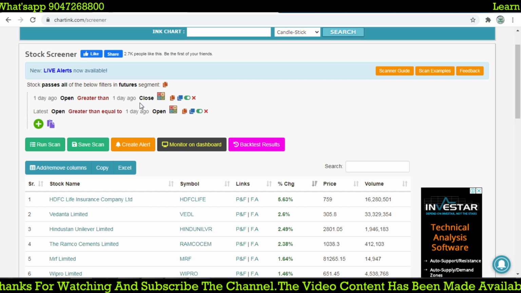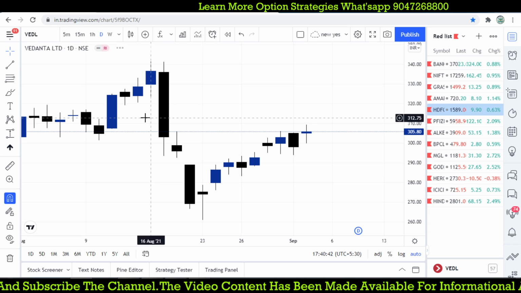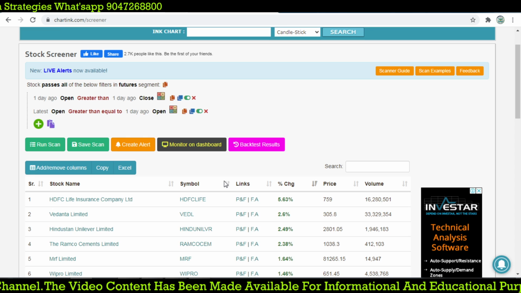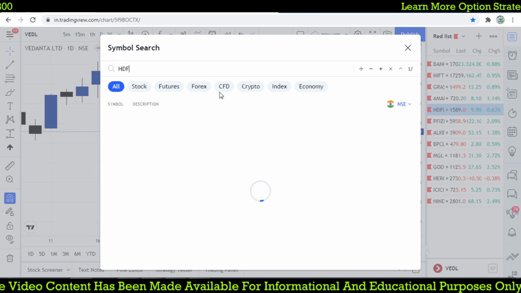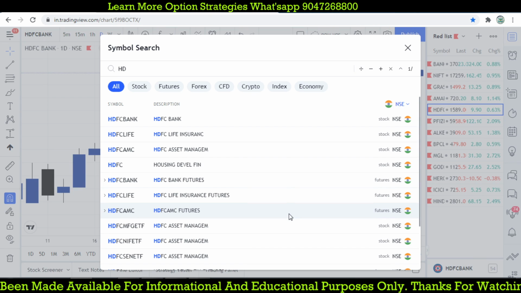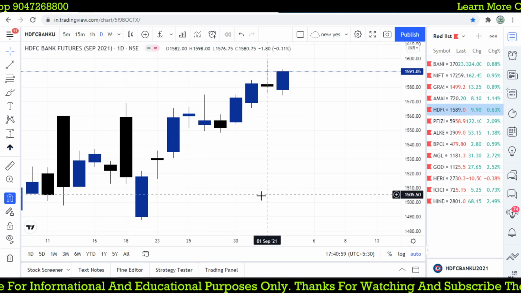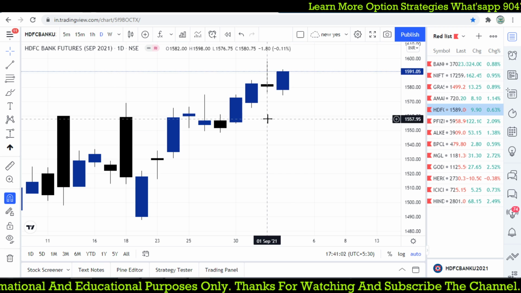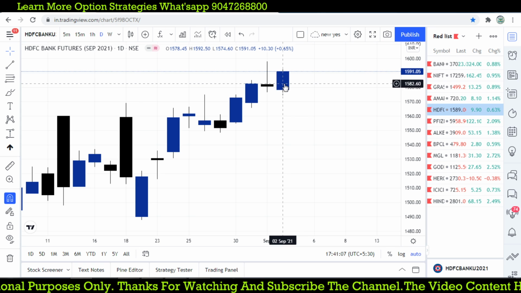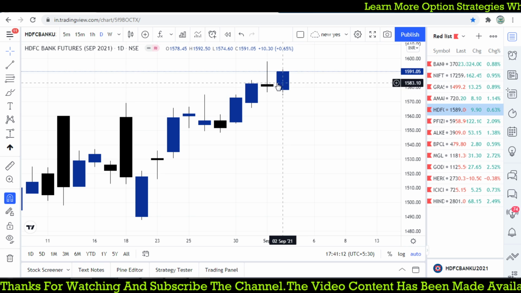One day ago open is greater than the one day ago close, right? That should be a red candle, but here VEDL, let's check it out. Yes, VEDL looks good. But why HDFC Bank? Let's check HDFC Bank. It forms like this, and for HDFC Bank future, we'll check the future. Yes, the future yesterday was in red, and today's open is greater than or equal to yesterday's open, but here it is less than.